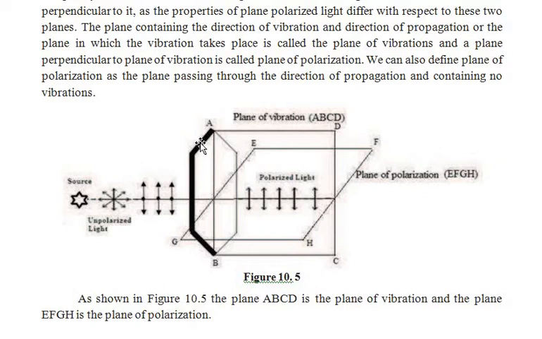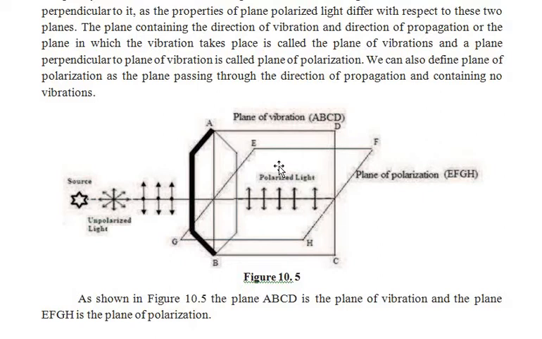There are two planes we have drawn here. ABCD is one plane which is parallel to the plane of the paper, that is parallel to the vibrations, whereas the other plane, EFGH, is perpendicular to the first one.